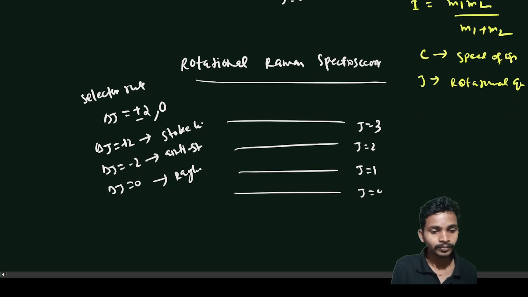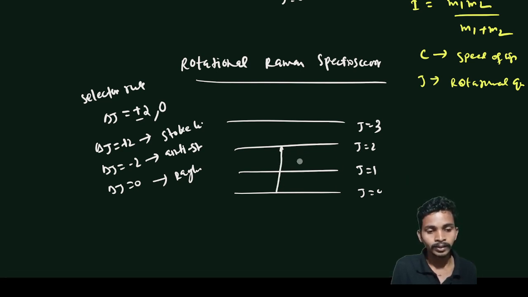The transitions will be from J equal to 0 to J equal to 2, and this type of transition where delta J equals plus or minus 2.